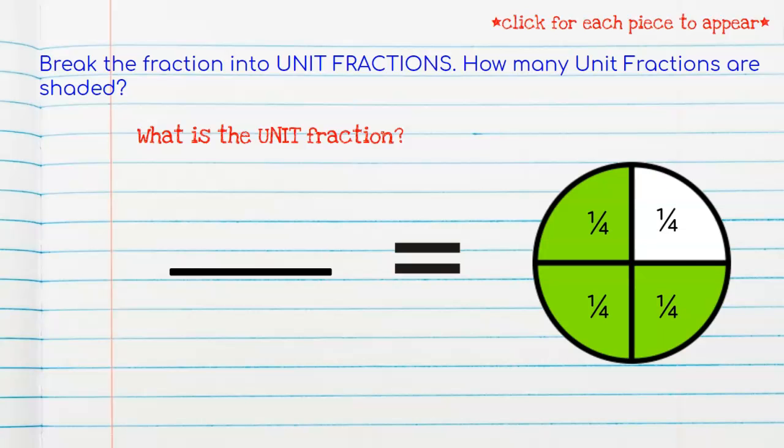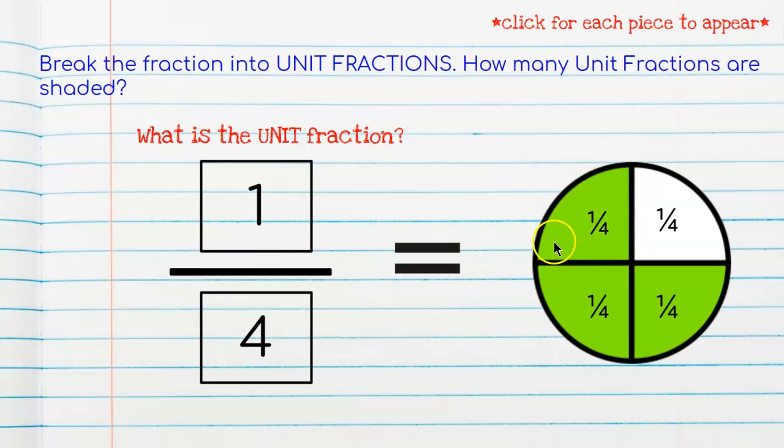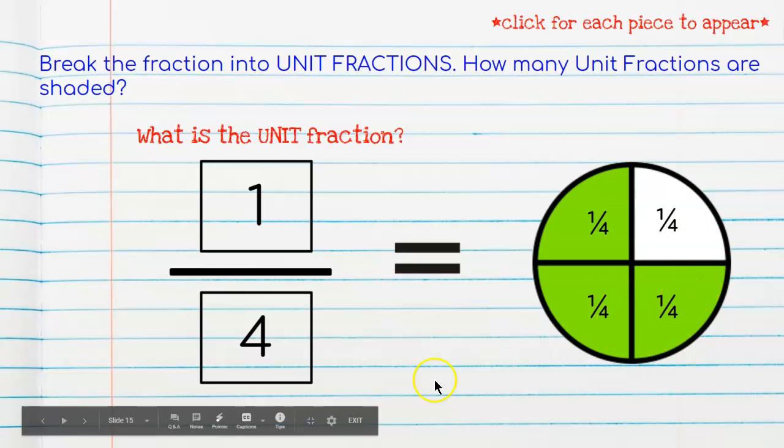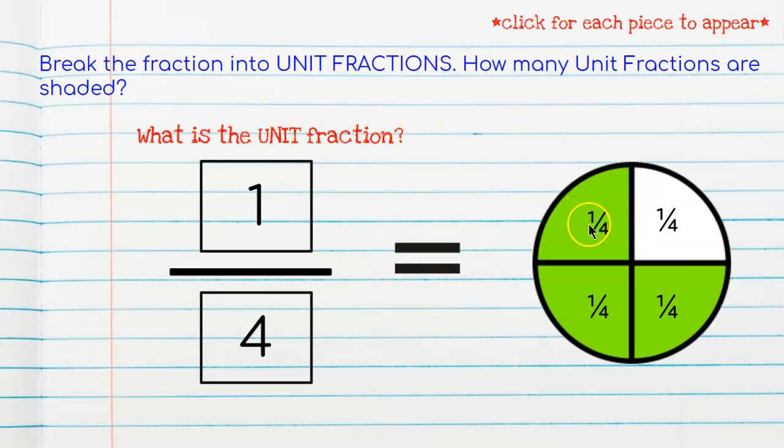And this is 1/4. So a unit fraction always has a 1 in the numerator. Always. A unit is 1. So the unit fraction for this shape is 1/4. Whenever you see the words unit fraction, you're always going to want a 1 in the numerator, which is the top number.